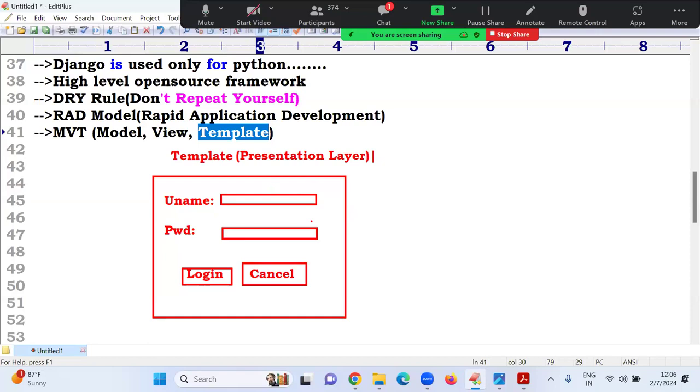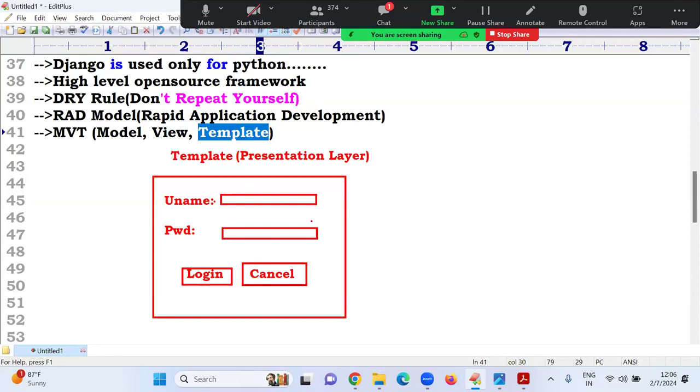One is the presentation layer, second is the application or business layer, third is the data layer. In normal terminology we call it the presentation layer; in Django we call it a template. To develop this template, HTML, CSS, JavaScript are required. So the template story is completed.